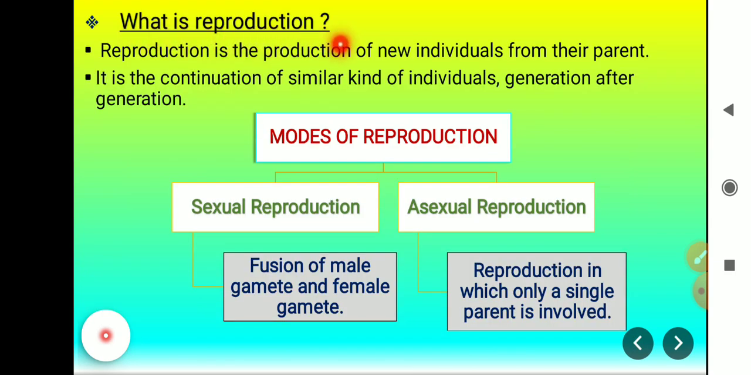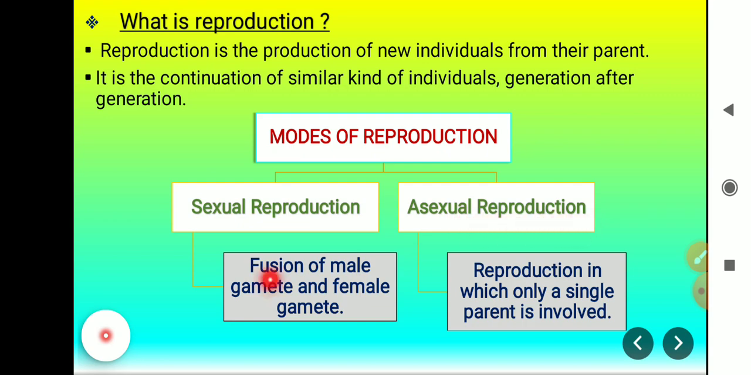What is reproduction? Reproduction is the production of new individuals from their parent. It is the continuation of similar kind of individuals generation after generation. Modes of reproduction. There are two modes of reproduction, sexual reproduction and asexual reproduction.